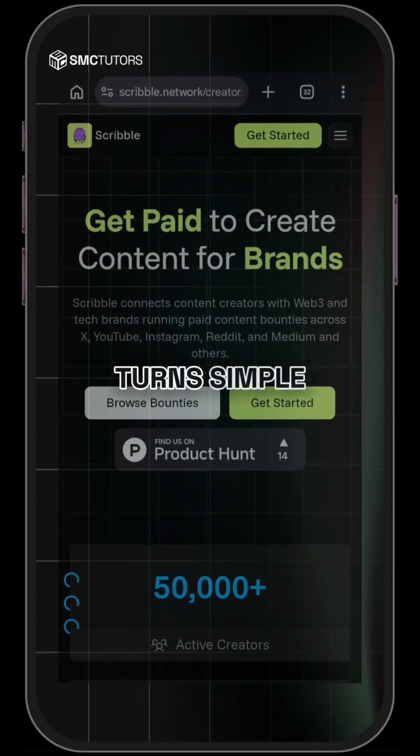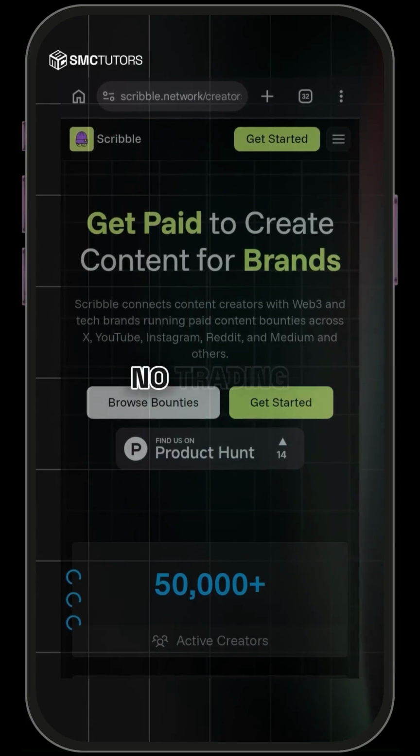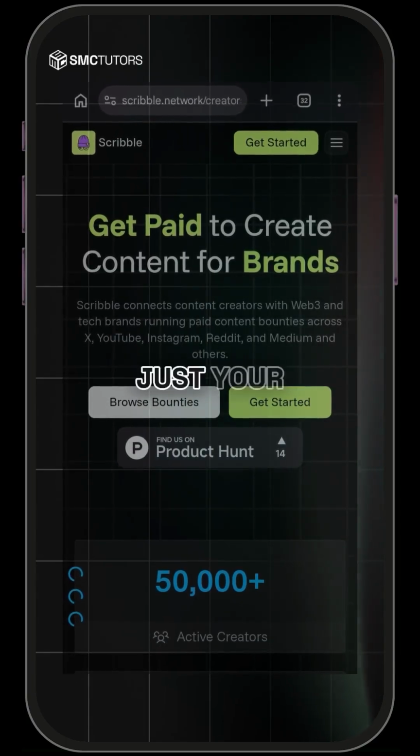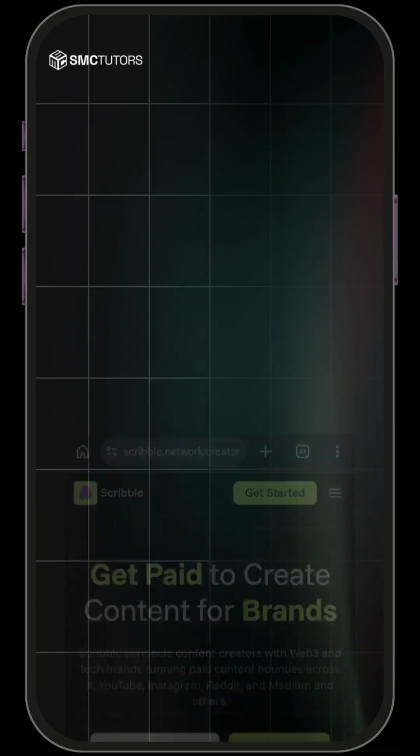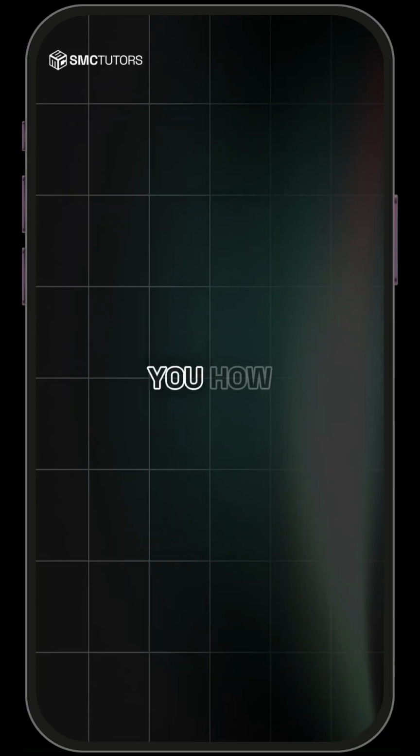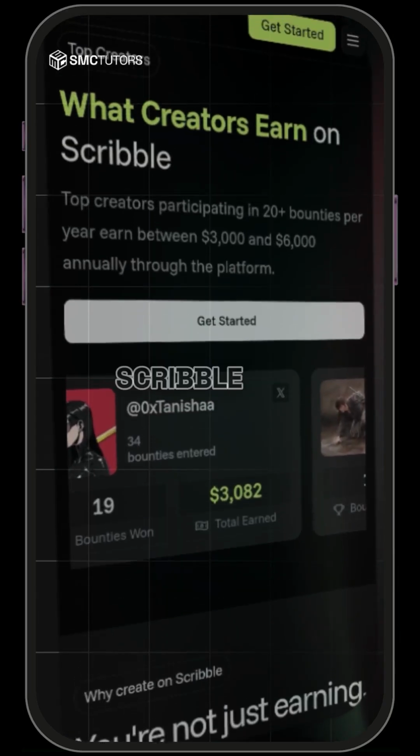What if your threads could earn you real rewards, not just likes? Creators are already earning from threads quietly. Scribble turns simple writing into on-chain rewards, no trading, no charts, just your ideas and consistency. In this tutorial, I'll show you how to write threads to earn on Scribble.